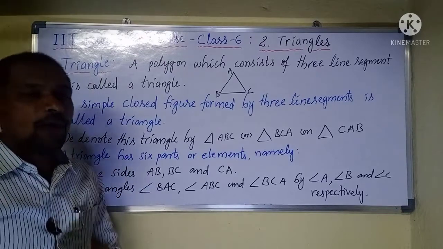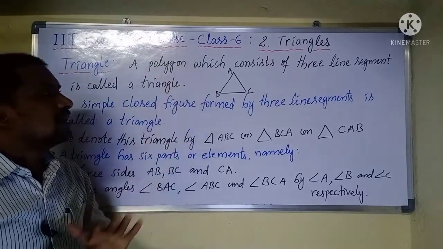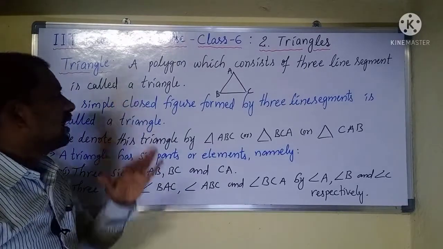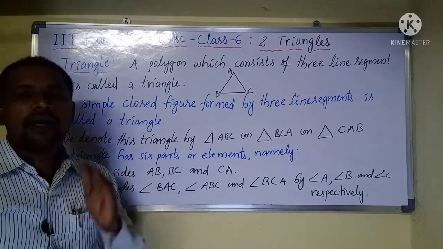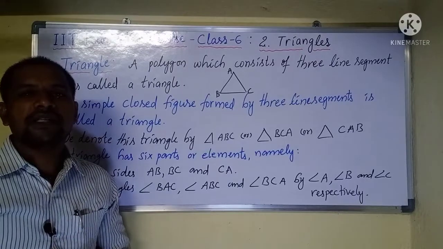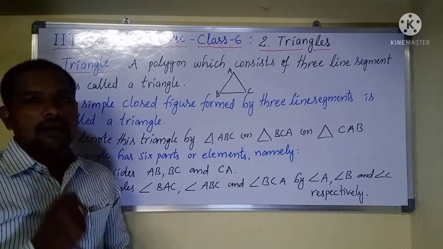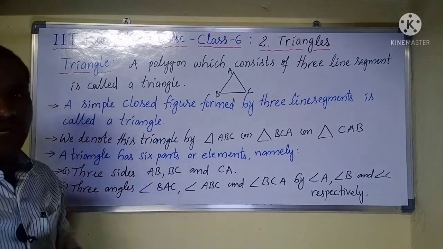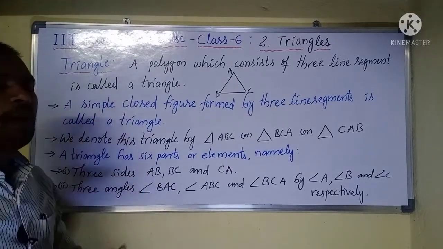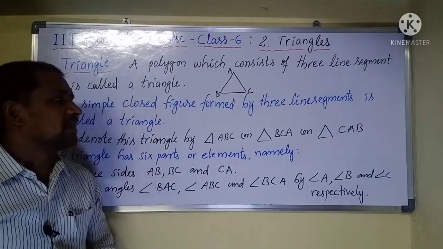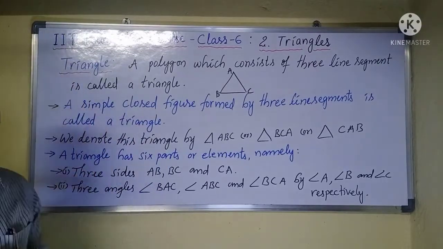A polygon which consists of three line segments is called a triangle. Otherwise, we can define it as a simple closed figure formed by three line segments, which is called a triangle.